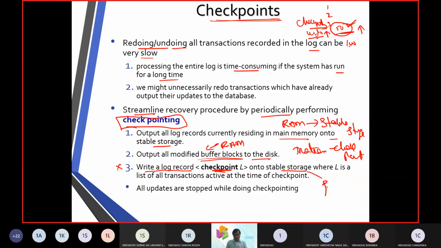Stable storage is nothing but the permanent storage of a database. And L, we are going to call it the list of the transactions, and all updates are going to be stopped during checkpoints.